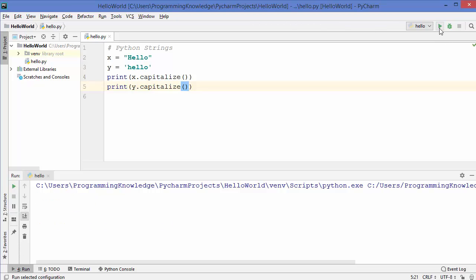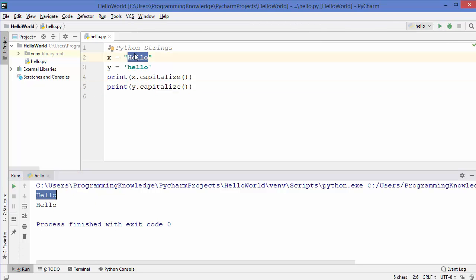I'm going to run the code, and you can see now the upper string is printed the same, but the lower string is printed with a capital H in front of it. So this capitalize method capitalizes the first letter of the string.